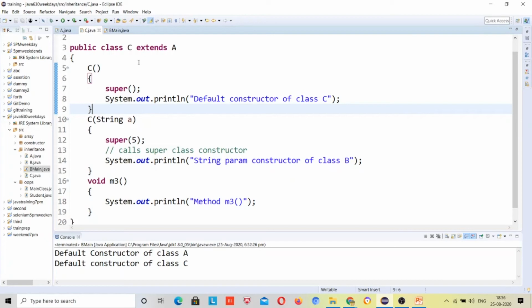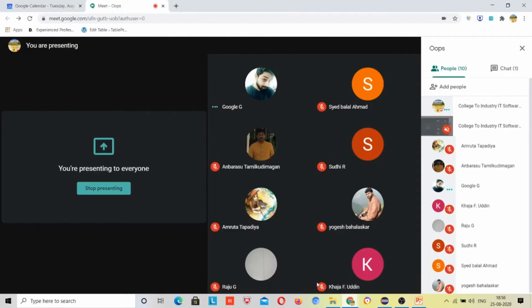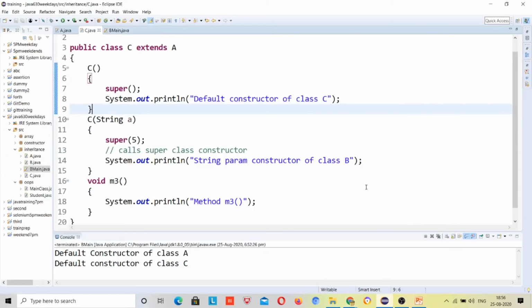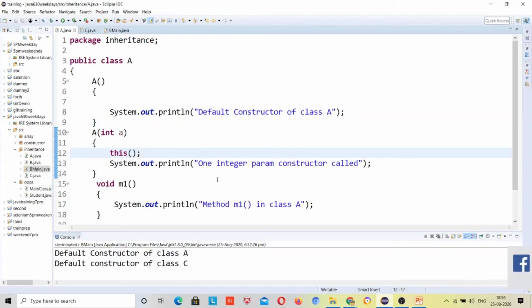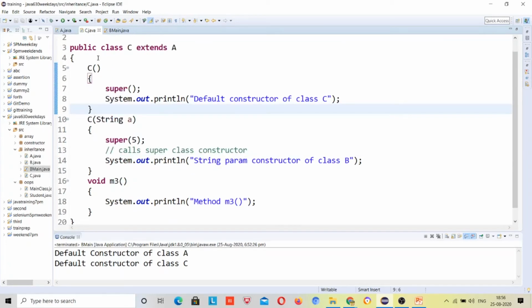Okay, anybody else? Okay, try. If you start from class C, then it will come to here. But as you mentioned, before doing anything in C, first you will call the super constructor, the default constructor of A, then default C. Give me the output, just like Shikhar said, so I can refer to it.